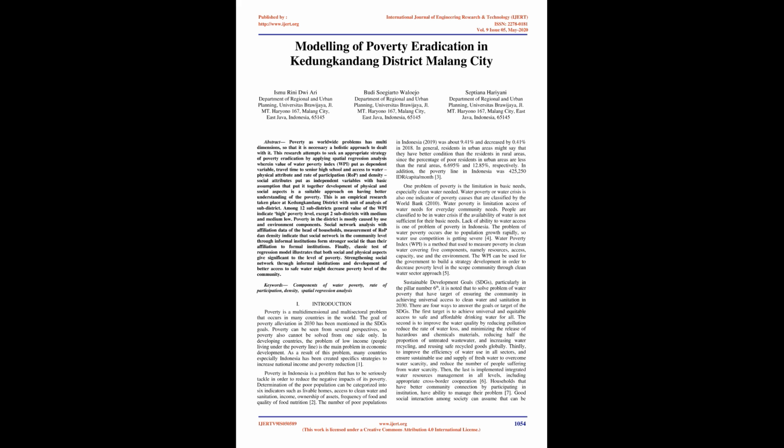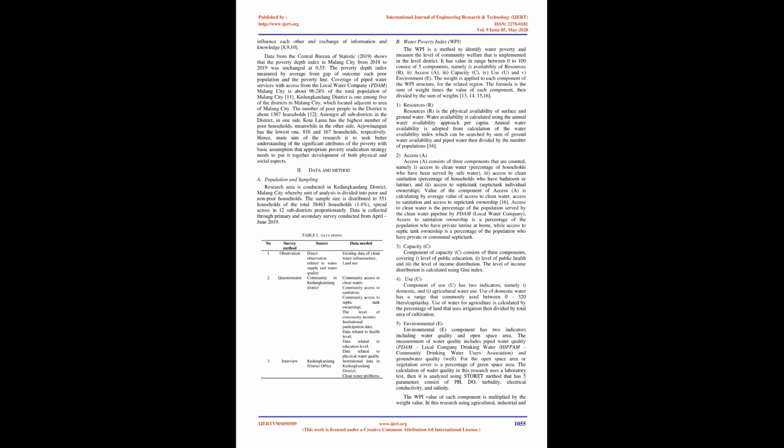4. The Water Poverty Index, WPI, is a method used to measure poverty in clean water, covering 5 components, namely resources, access, capacity, use, and the environment. The WPI can be used by the government to build a development strategy to decrease the poverty level in the community through a clean water sector approach. 5. Sustainable Development Goals, SDGs, particularly pillar number 6.